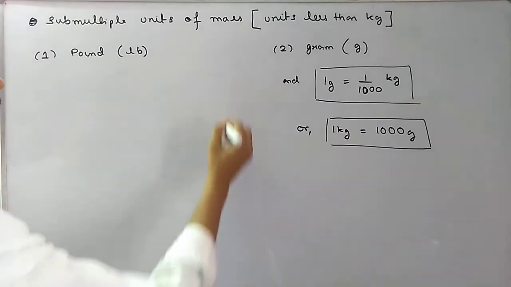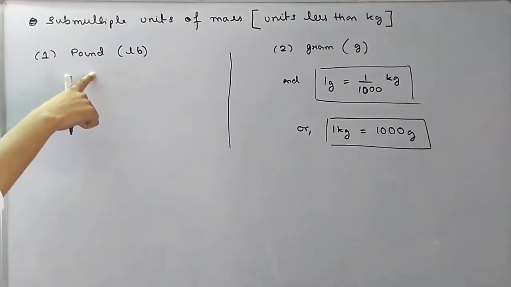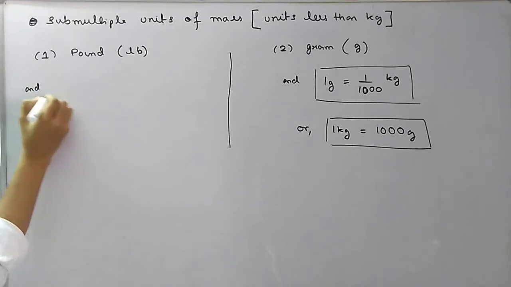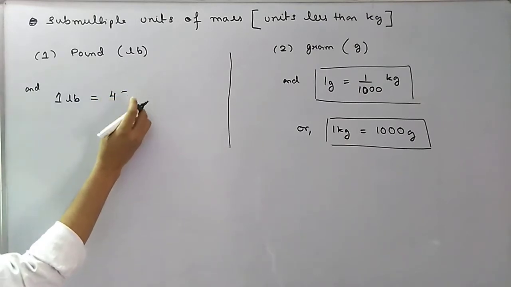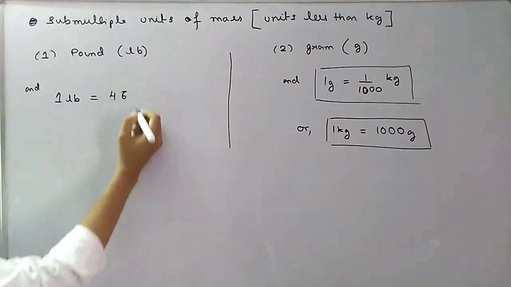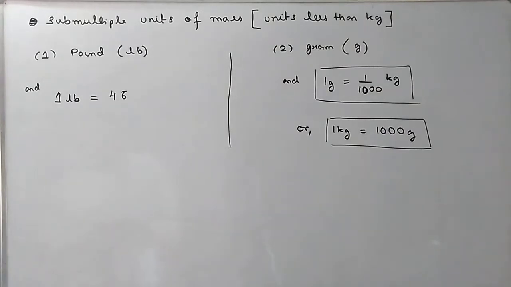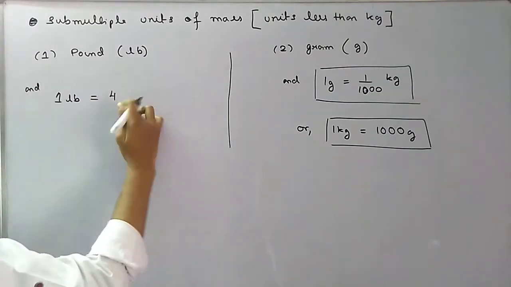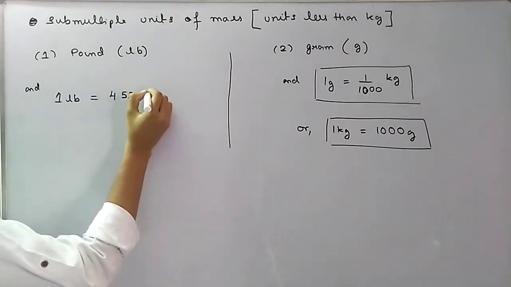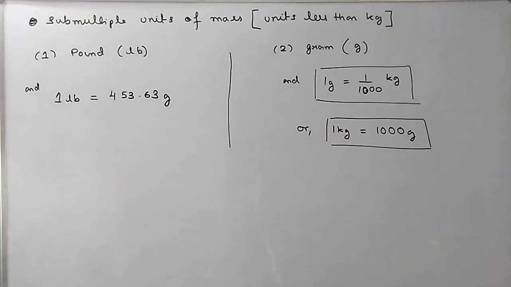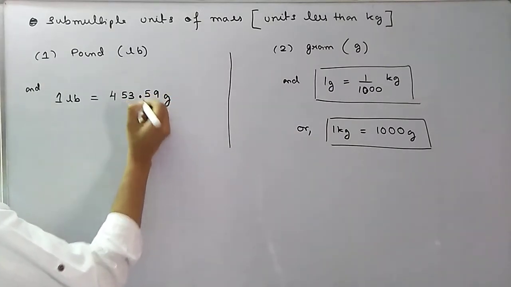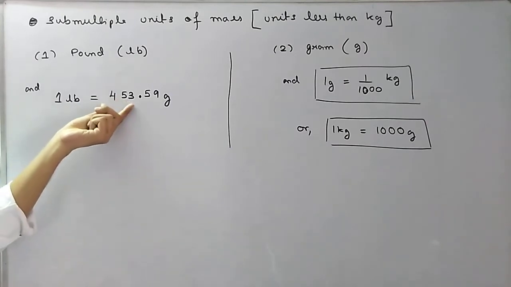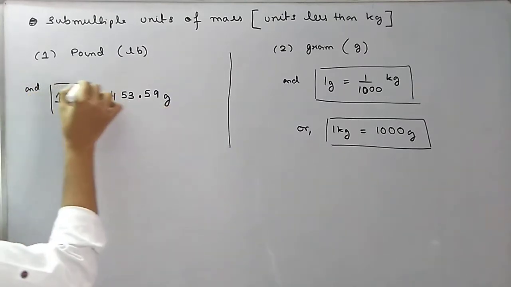Now, another submultiple unit is pound, and it is found that 1 pound is equal to... I forgot completely. Let me recollect once. I don't know actually. 453.63 grams approximately. No, I don't think so. It's actually 453.59 gram. 1 pound is equal to 453.59 gram. I hope this is right.